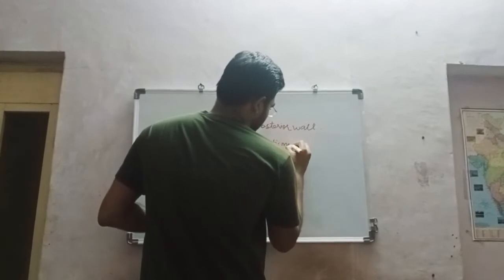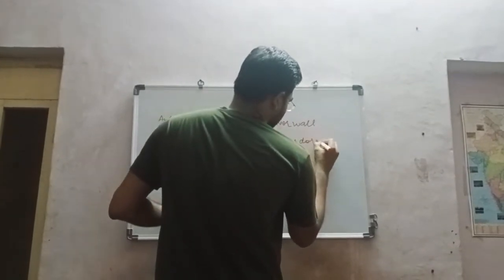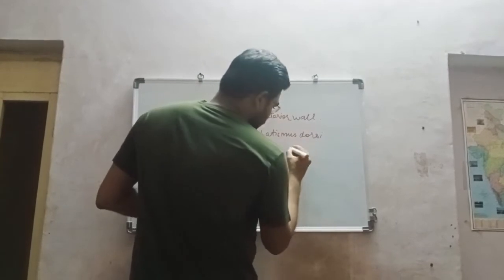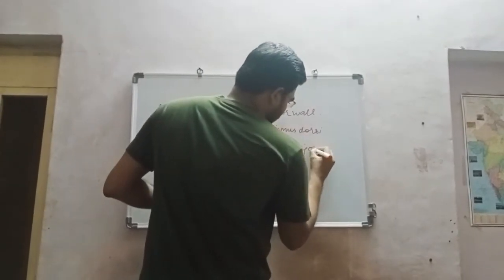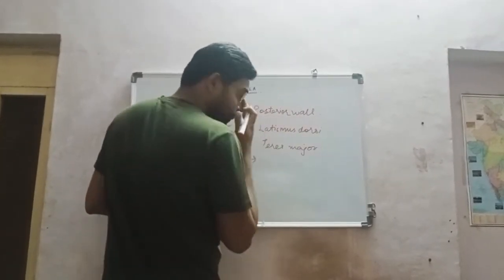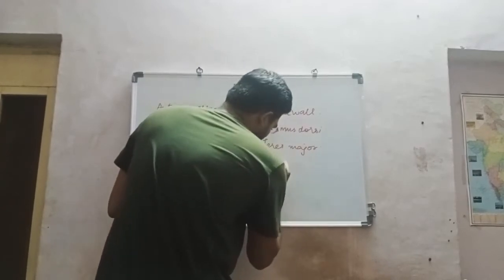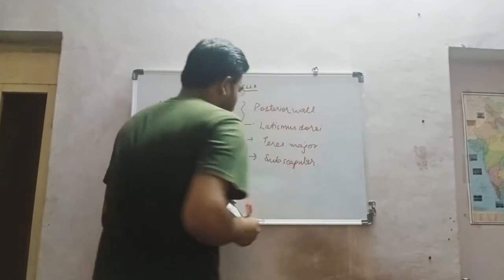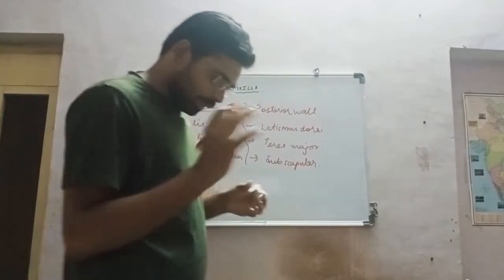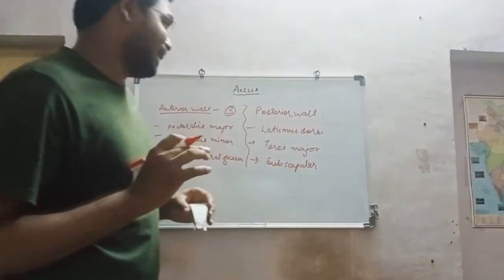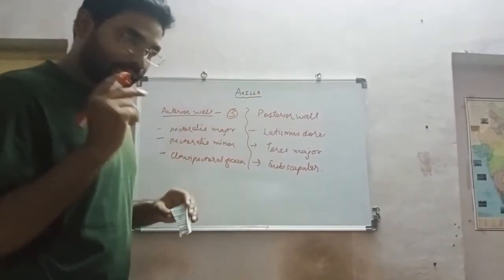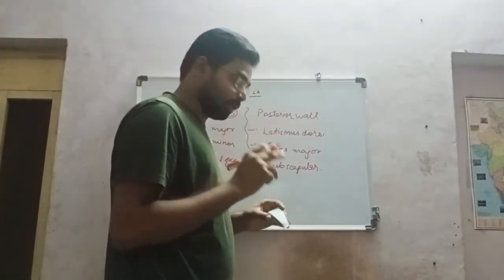Latissimus dorsi, teres major, and subscapularis. Now we talk about the posterior wall of the axilla. It is formed by the latissimus dorsi, second teres major, and third subscapularis.